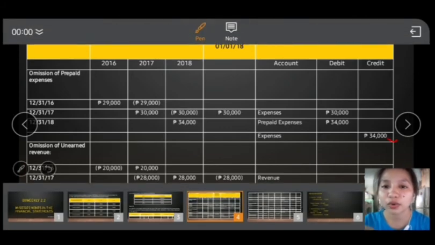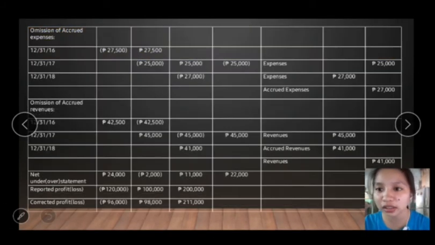And for 2017, we have an overstatement of 2,000. I got this amount also by adding the numbers in the column 2017, which were 29,000 overstated, 30,000, 20,000, 28,000 which was also overstated, 27,000 understated, 27,500 understated, and so on and so forth, as you can see in the column. We have 2,000.